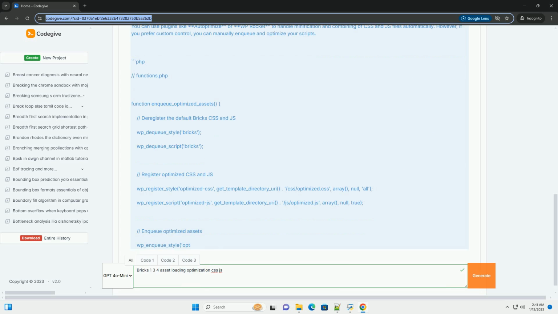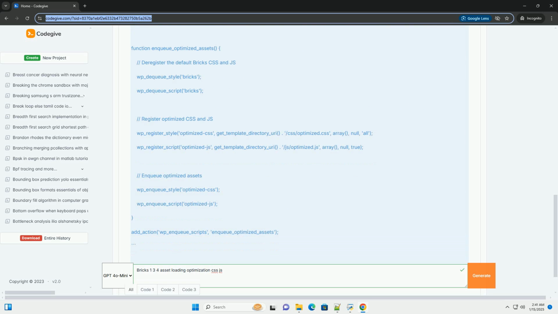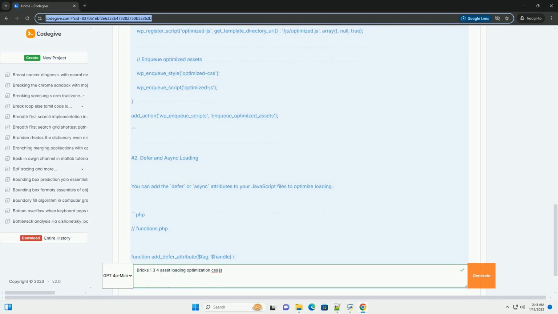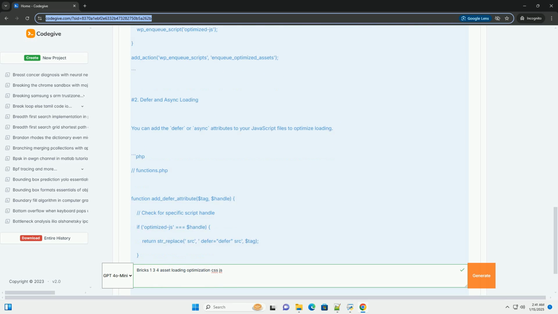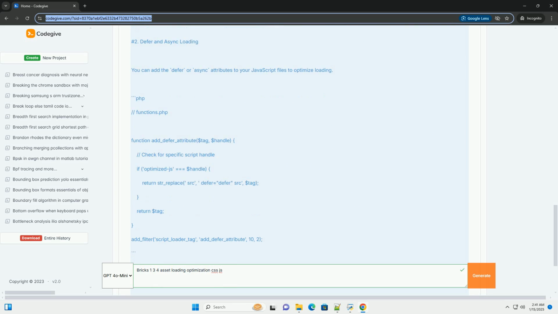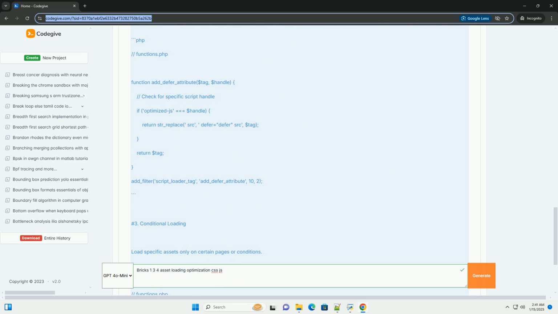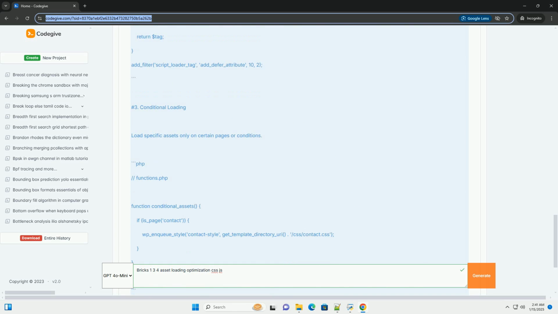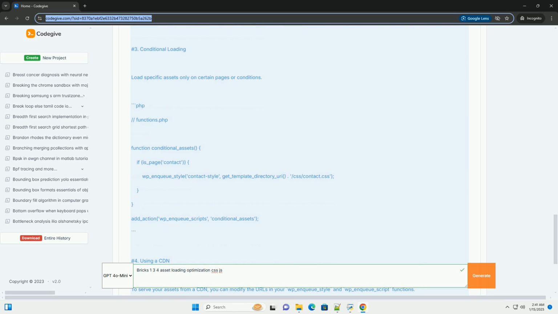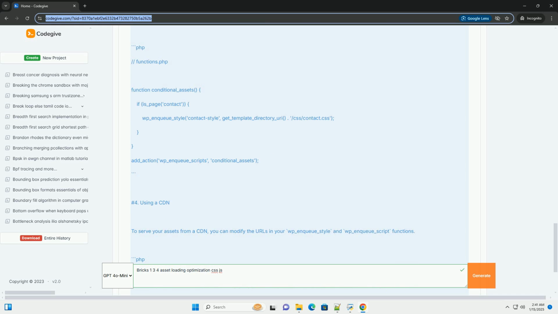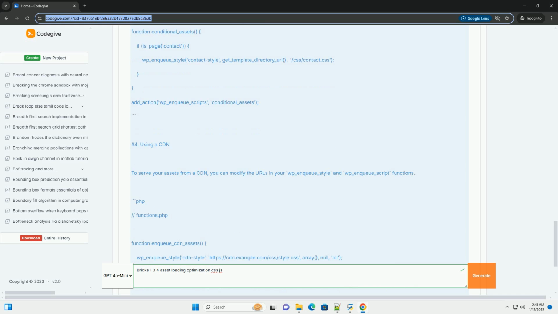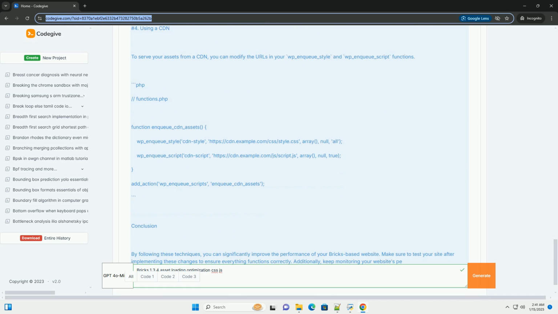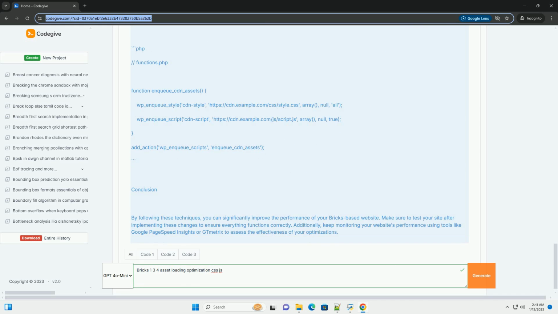Why optimize asset loading? Optimizing asset loading helps in: 1. Improving page load times. Faster load times lead to lower bounce rates and better user engagement. 2. Enhancing SEO. Search engines favor fast-loading websites, which can positively impact your rankings. 3. Reducing server load. Fewer requests can reduce the load on your server. Techniques for asset loading optimization.